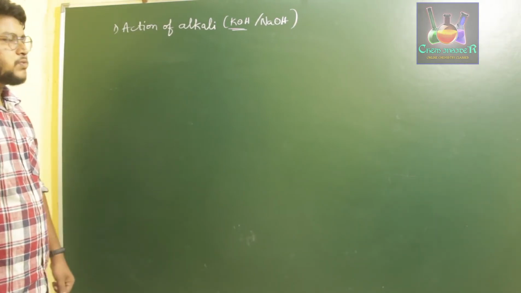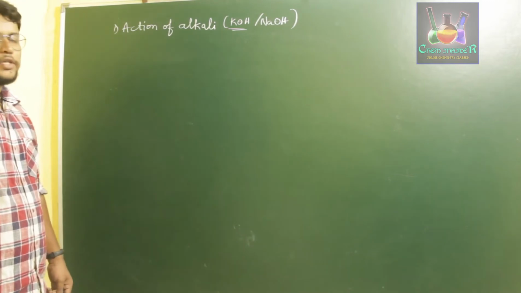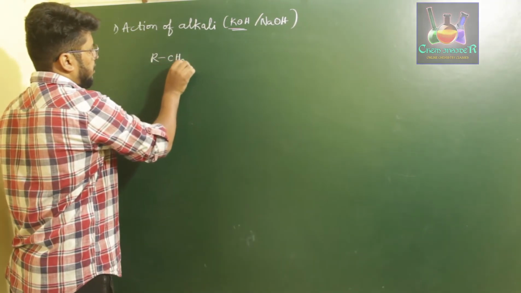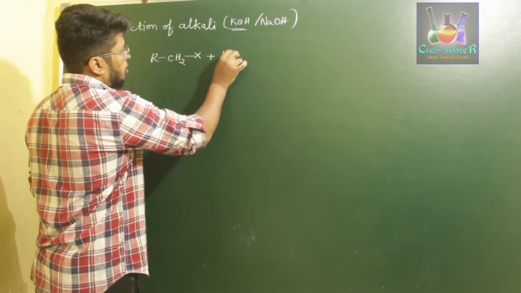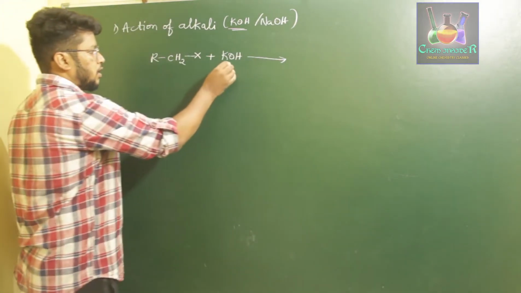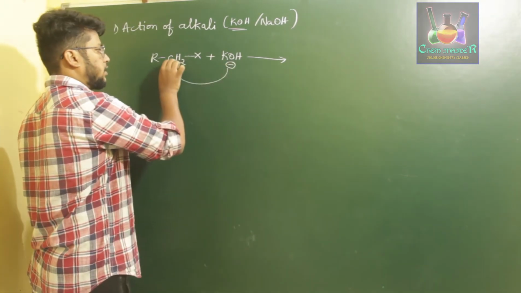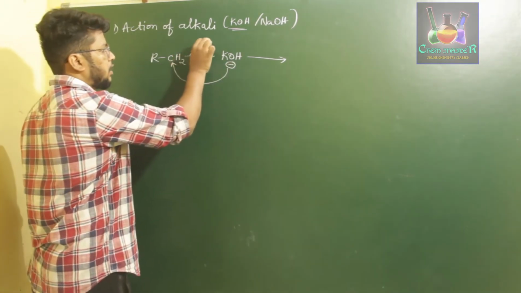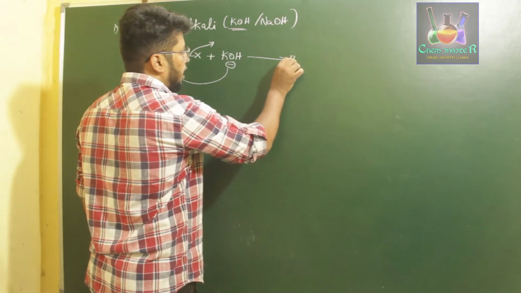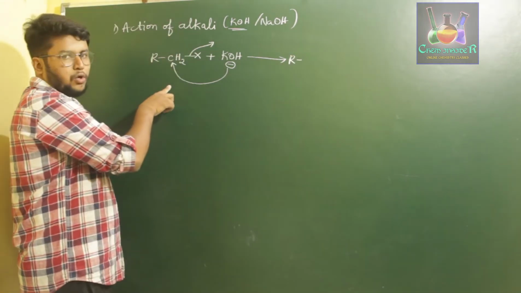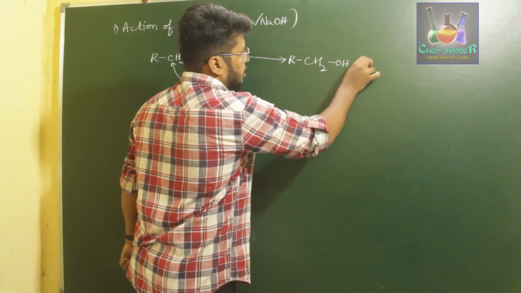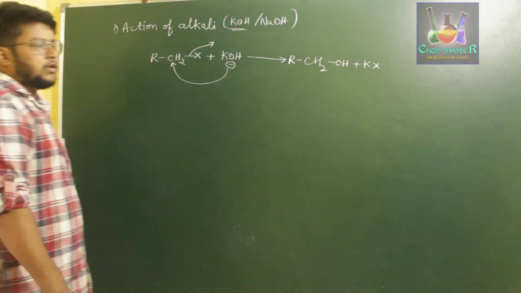So what happens when we treat alkalis such as potassium hydroxide or sodium hydroxide with haloalkanes? When haloalkanes are treated with potassium hydroxide or sodium hydroxide, we observe nucleophilic substitution, that is, the OH minus ion of KOH binds with the carbon and the halogen leaves the reaction site, and that later reacts with the potassium ion to form potassium halide, whereas we form an alcohol compound as the main product, RCH2OH. So this is the action of alkali on haloalkane.